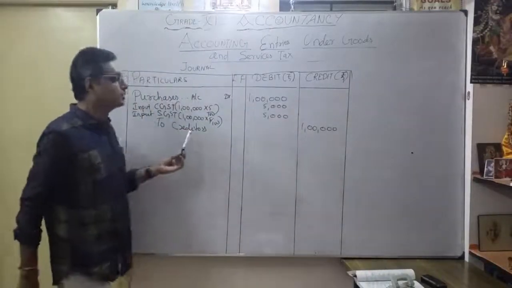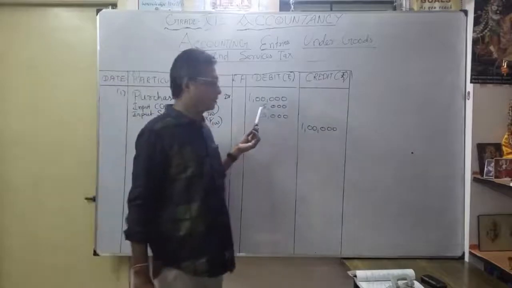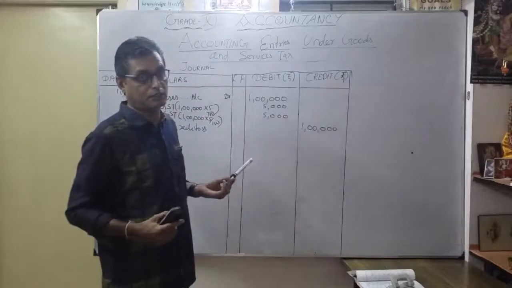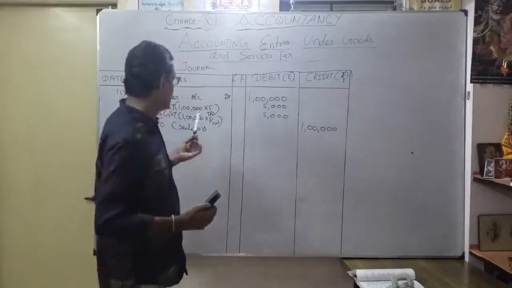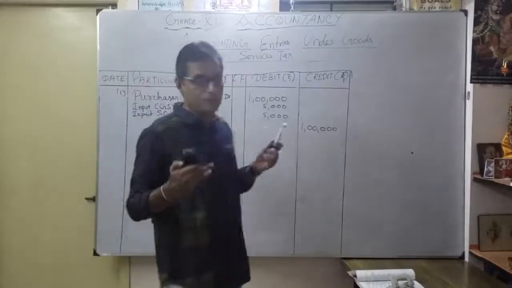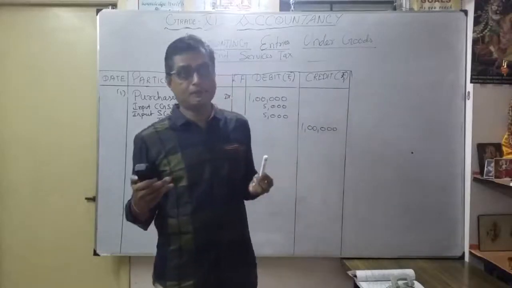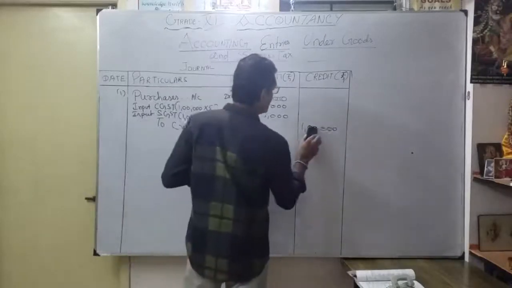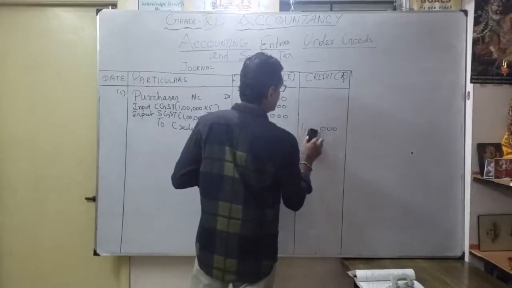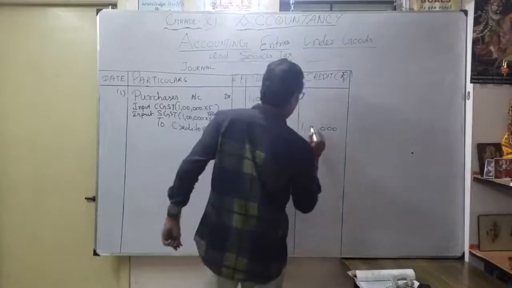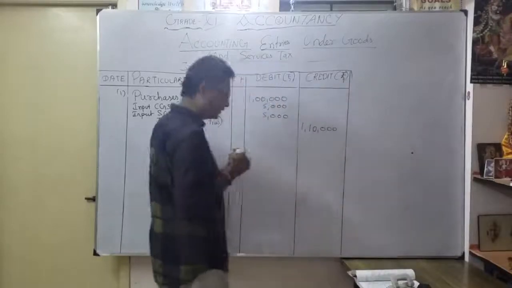Now how much do you have to pay to creditors? Not 1 lakh. You're going to pay creditors 1 lakh 10,000, because you're going to pay an overall 10% tax, bifurcated into central GST 5% and state GST 5%. Have you understood the entry now? So here it will come 1 lakh 10,000. That's the entry.